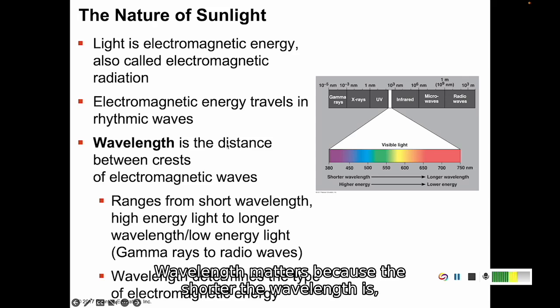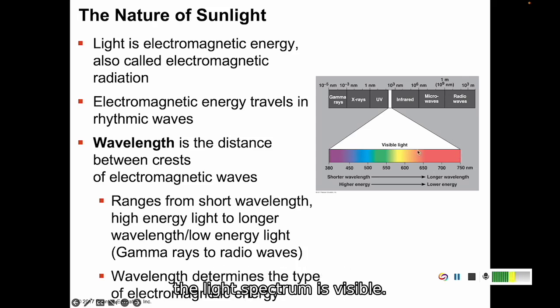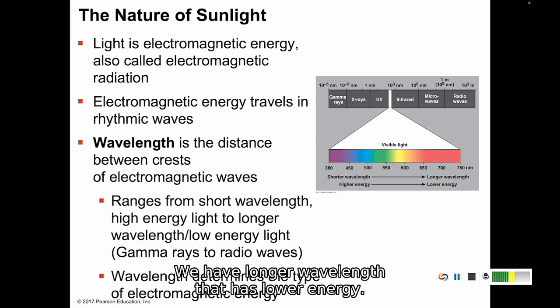And wavelength matters because the shorter the wavelength is, the more energy is in that light. So when we have really short light, things like gamma rays and X-rays, they have shorter wavelength, so they have more energy. As it gradually gets longer and longer, we go to UV light and then visible light. So here, just the tiniest bit of the light spectrum is visible. Then we keep getting longer, and we have longer wavelength that has lower energy.